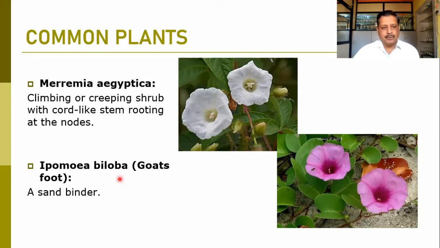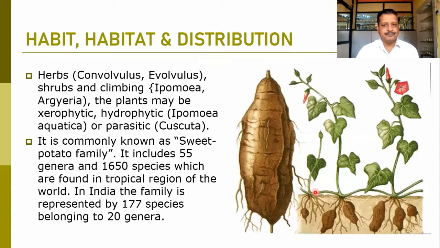And Ipomoea biloba particularly grows on sandy soil, on river banks, or in coastal areas. It can be easily observed. So it is a typical sand binder. So this can be observed along the river banks.